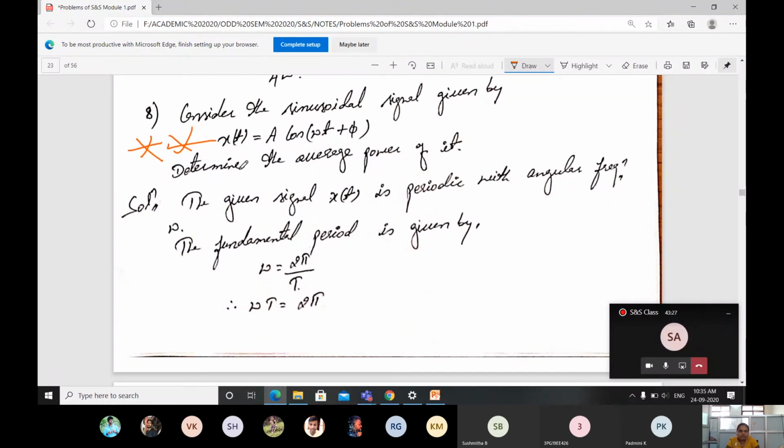What's the problem? It is given for us. Consider the sinusoidal signal a cos(omega t plus pi). Determine the average power of it.